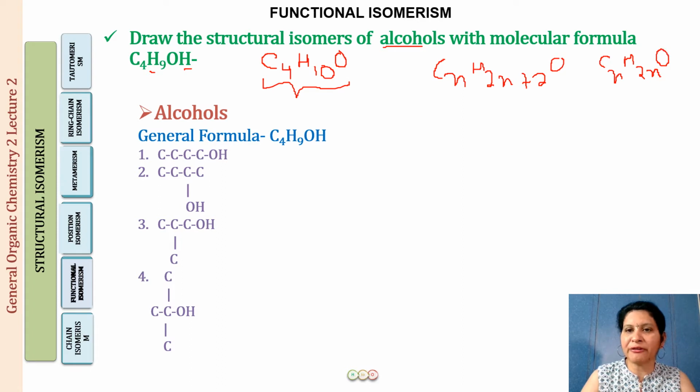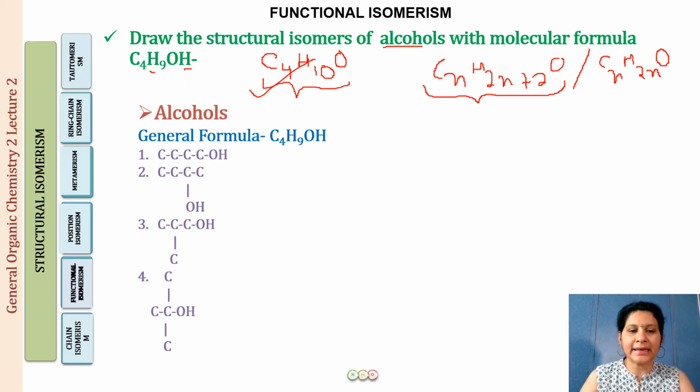So here we can differentiate that this is not going to be an aldehyde or ketone. They are going to be alcohols and ethers for this same molecular formula. So alcohols and ethers have the same molecular formula for the corresponding same number of carbon atoms, obviously.